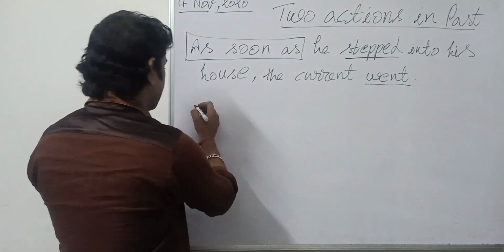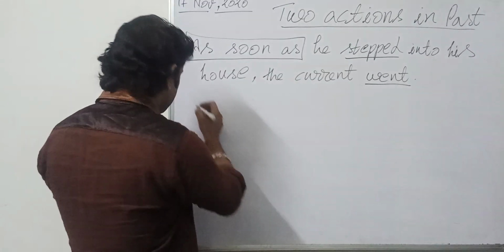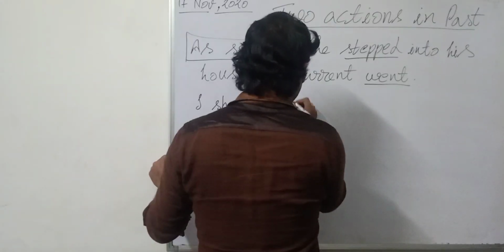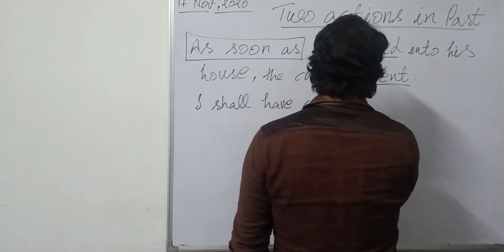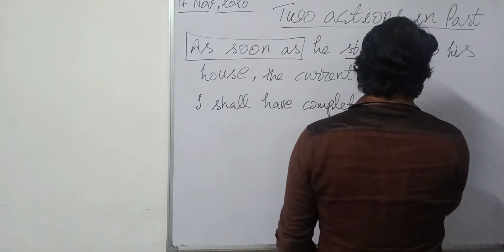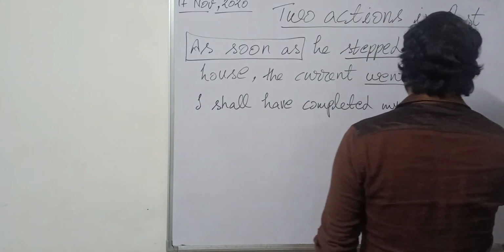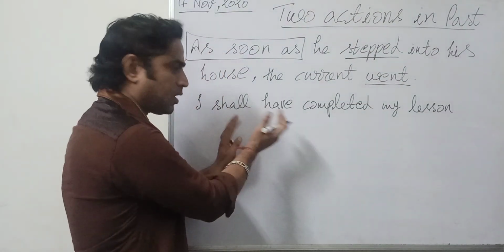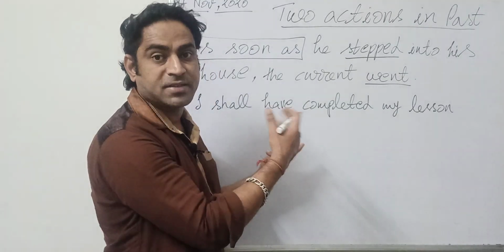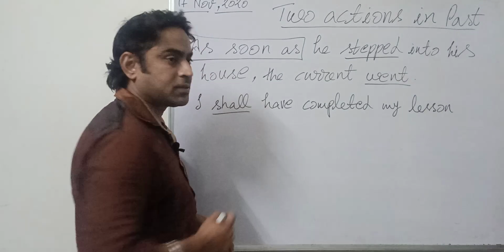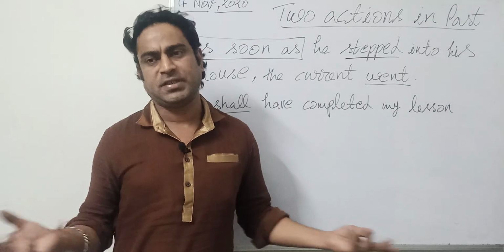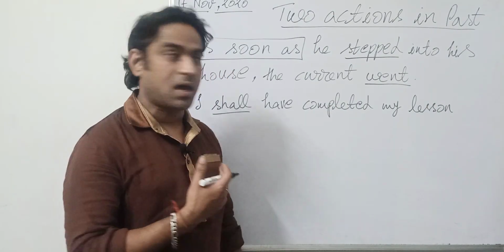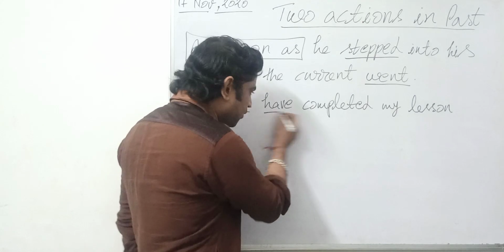Like you say to your teacher, I shall have completed my lesson. I shall have completed my lesson. How many things have I used over here as the helping verb? I have used shall. It means future. Will or shall means future. Very simple thing that is. So as I have to show future, that's why I have used shall with I. And then have.